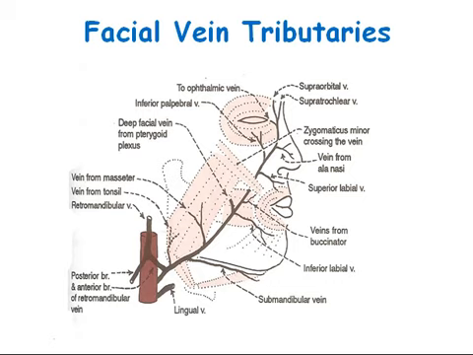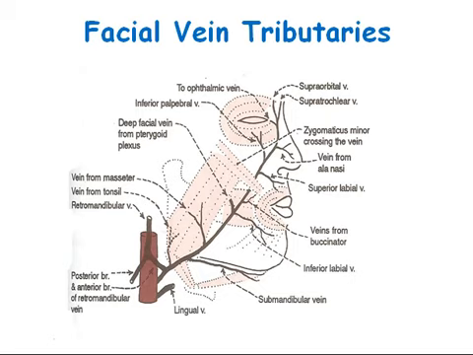Facial vein tributaries. Near its beginning, the facial vein connects with the superior ophthalmic vein directly and also via the supraorbital vein. The facial vein is thus connected with the cavernous sinus. It also receives the veins of the ala of the nose and, at a lower level, a large deep facial vein from the pterygoid plexus,